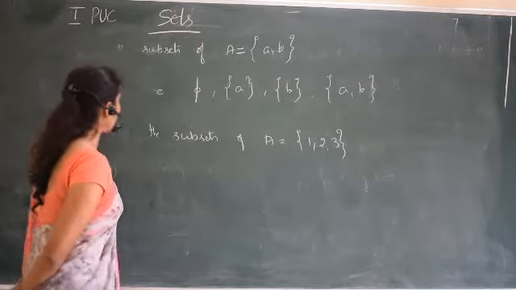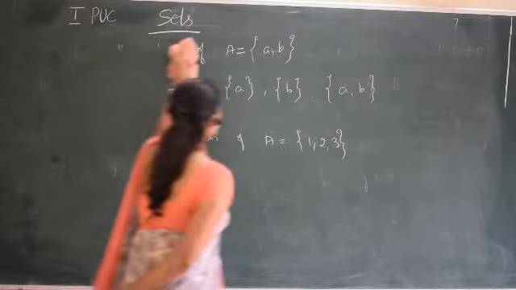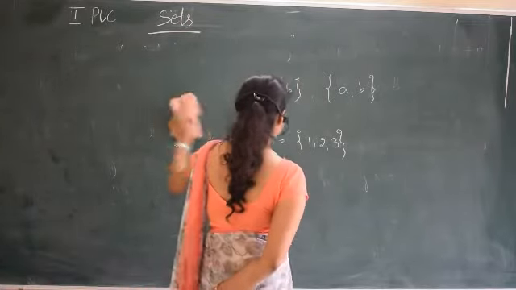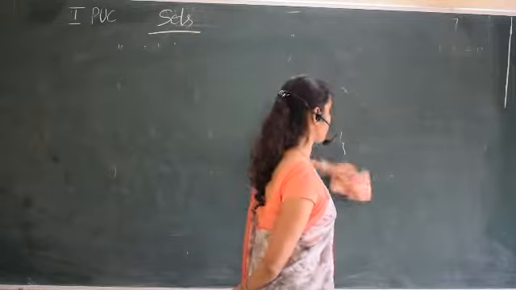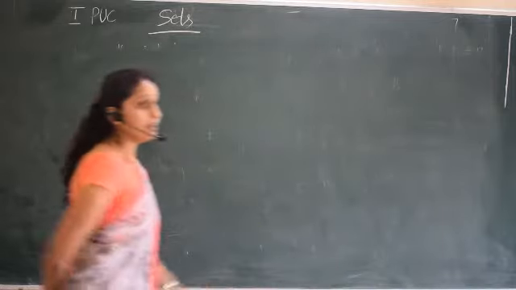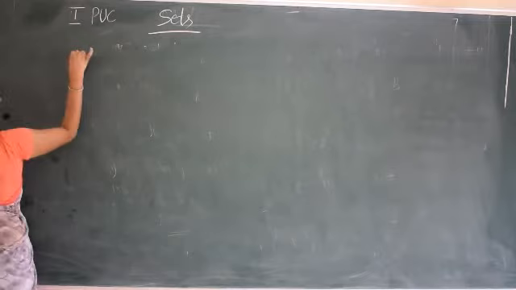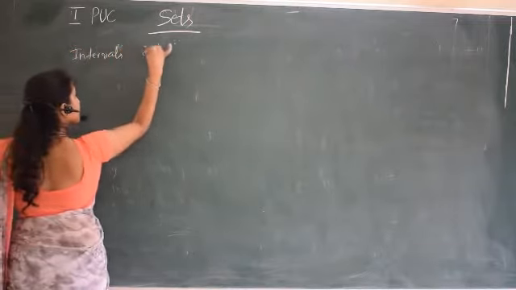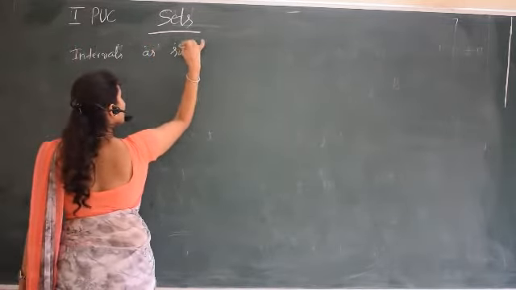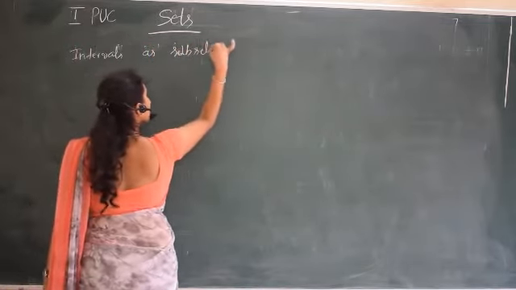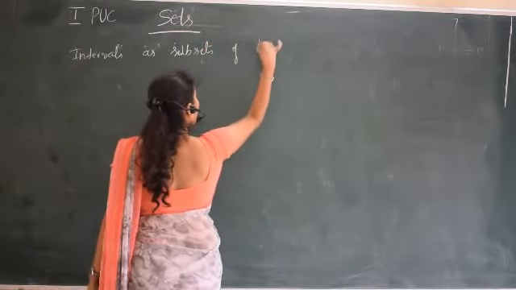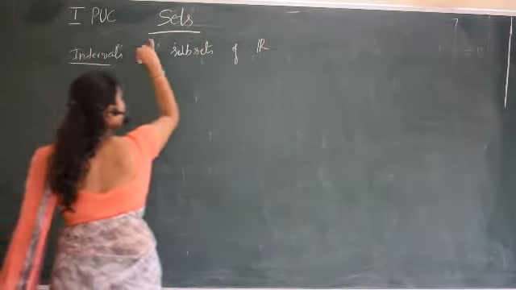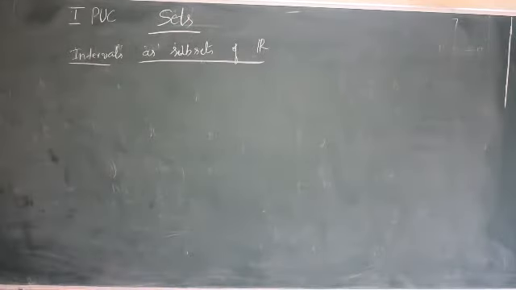So we know what the real line is also. So what is the real line? In the real line we can make subsets. In the given line also we can make subsets of real numbers. Now, intervals as subsets of R. Intervals as subsets of R means real numbers.